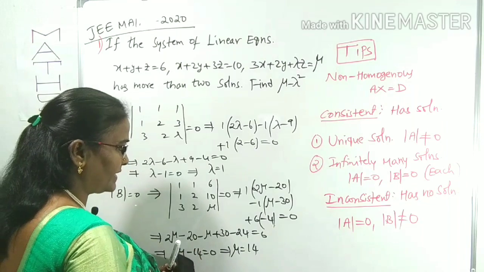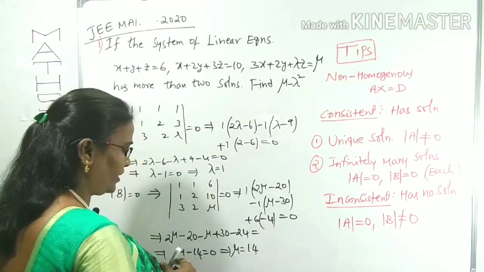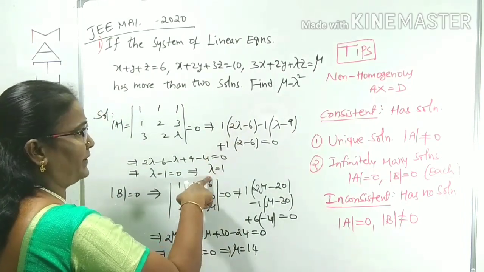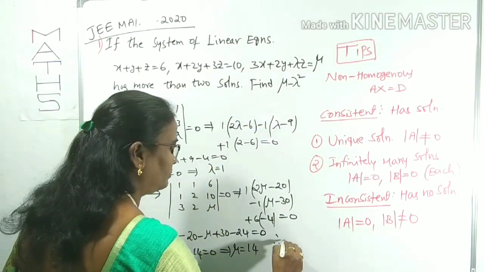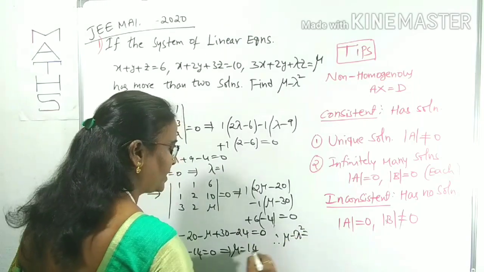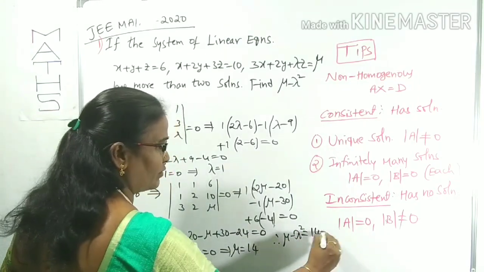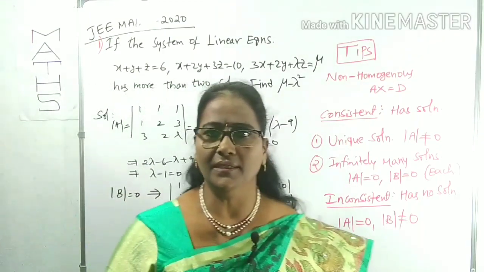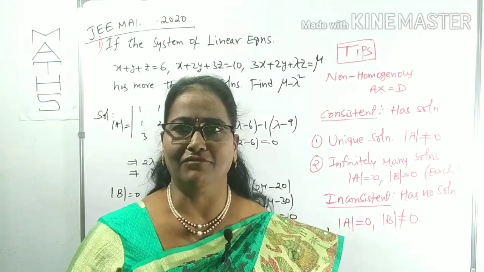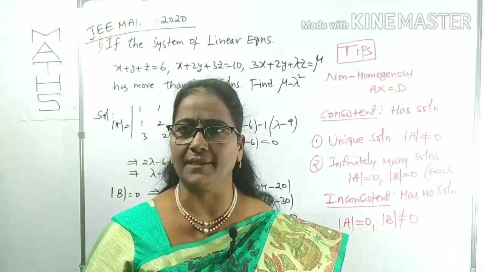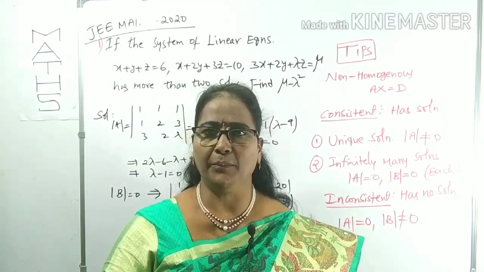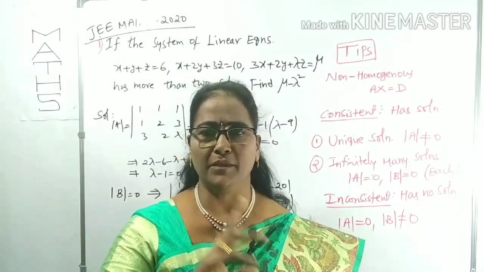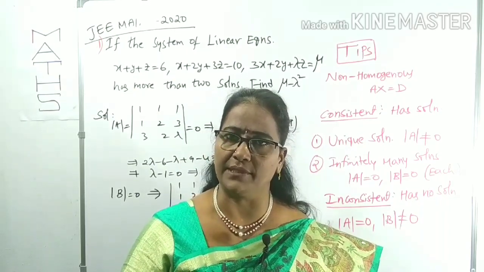What is the mu value we got? Mu is 14. Lambda value is 1. What is being asked? Mu minus lambda square. 14 minus 1 square is 1, so 14 minus 1 is 13. This is our required result: find mu minus lambda square. Is it clear? It simply depends upon infinitely many solutions, which depends upon det A being 0 and one of the det B being 0.